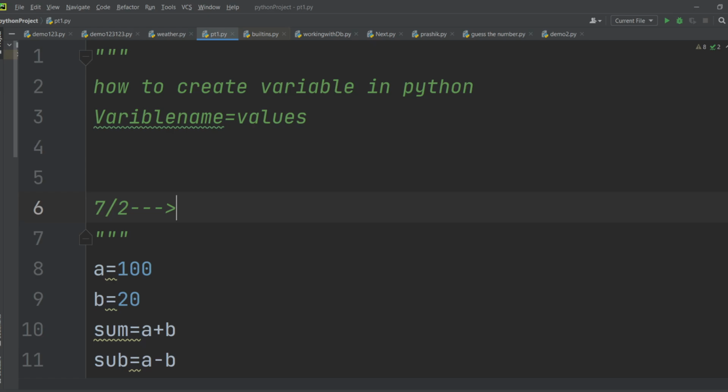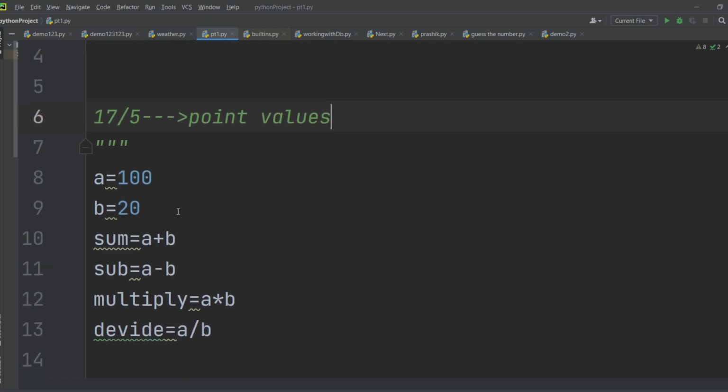Or we can say, don't take this example. Let's take 17 by 2. What is the output of this? Or let's take 23, or let's go for 17 divided by 5. You will get some floating values, some point values. And that's what we are getting here.